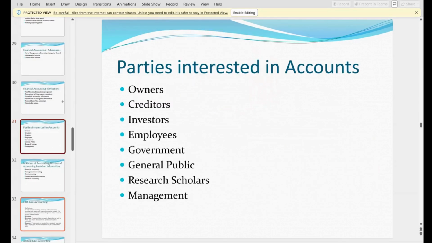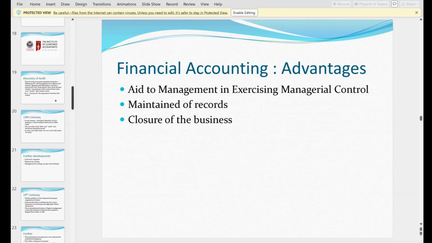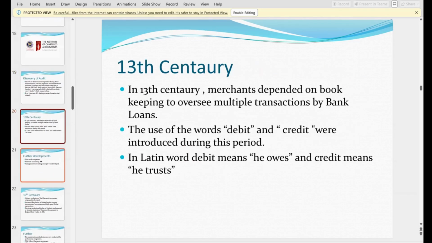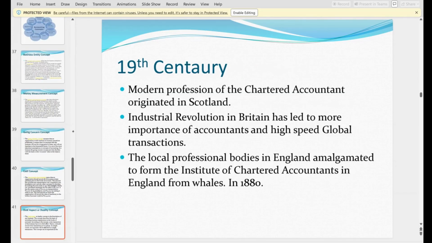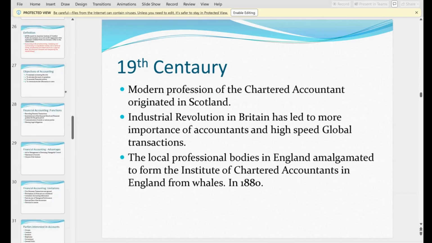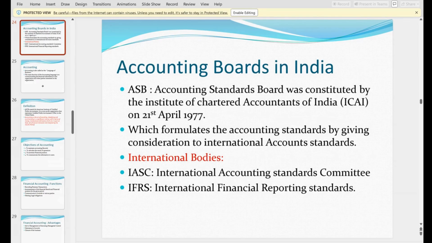And audit system, 13th century. So the last class, did you understand? Yes, sir. So this is Accounting Board of India.